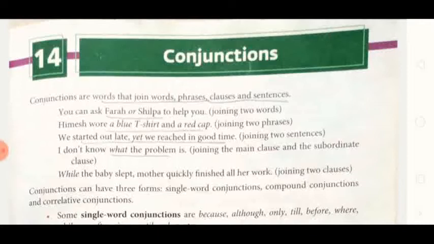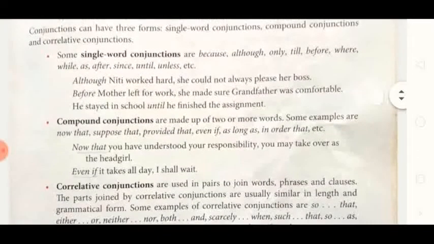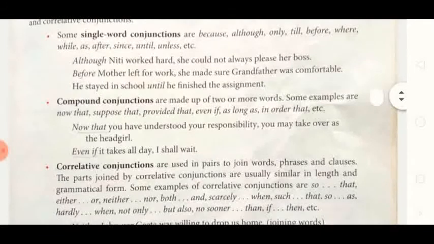Now we are going to see how many types of conjunctions there are. Conjunctions can have three forms: single word conjunctions, compound conjunctions, and correlative conjunctions. Single word conjunctions, which you learned even in 7th standard, are because, although, only, till, before, where.